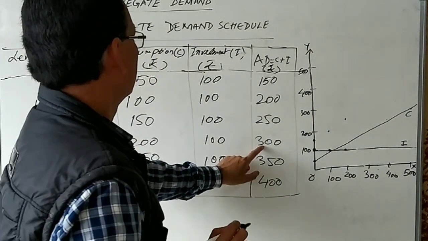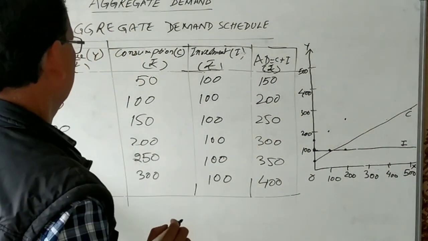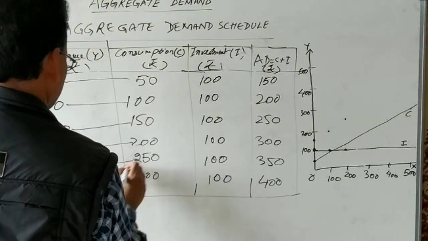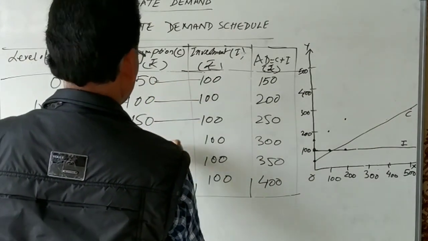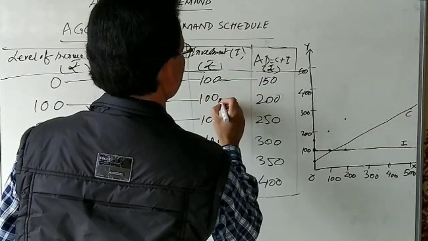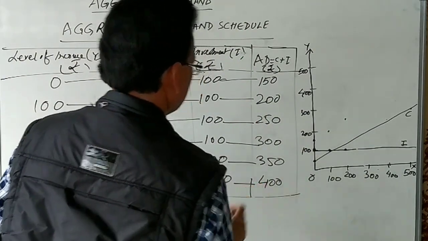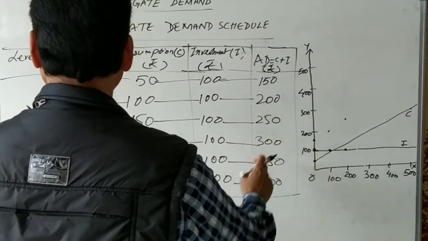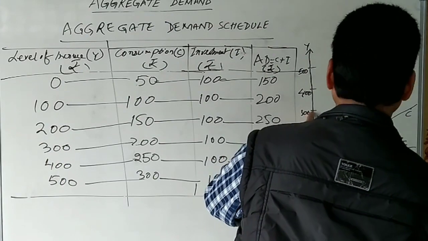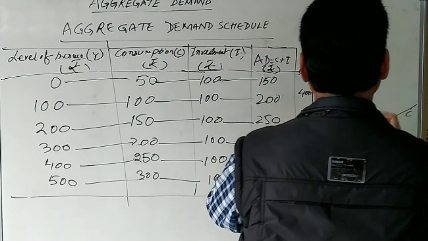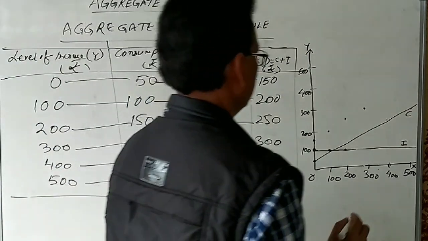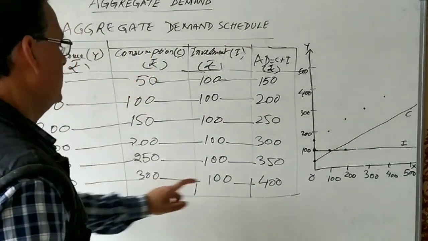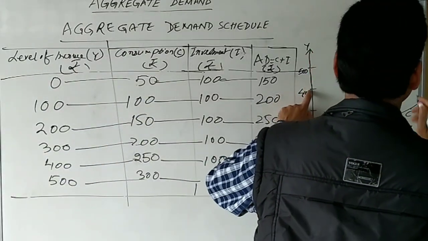Then 300 and 300. Then 400 and 350. And 500 and 400.